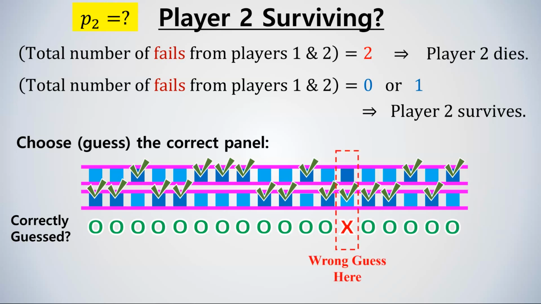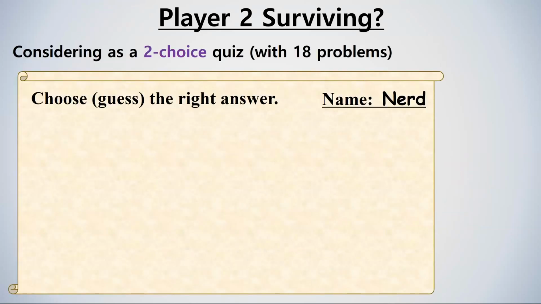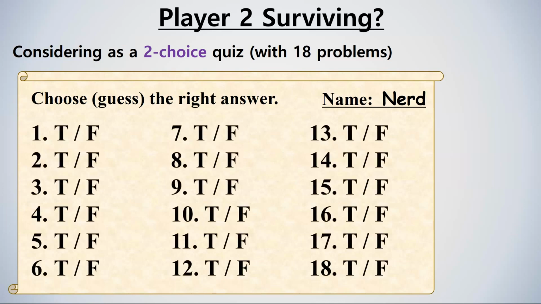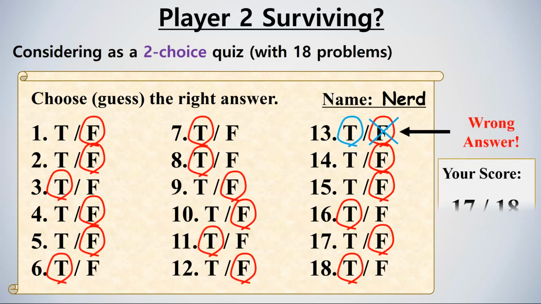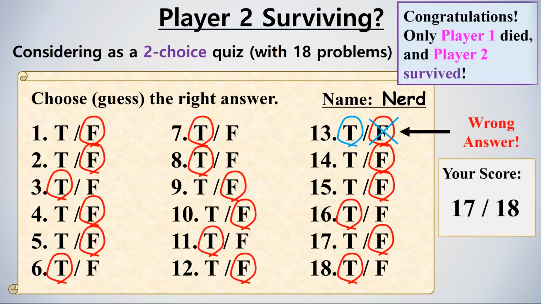If you want this to be way less dramatic, you can think of this game as the multiple choice test with 2 choices, such as true or false quiz. There are total 18 true or false questions in the quiz, and if you choose the wrong answer less than twice, that's equivalent to player 2 surviving.